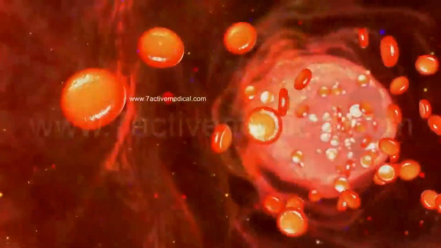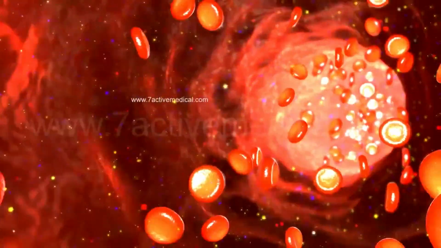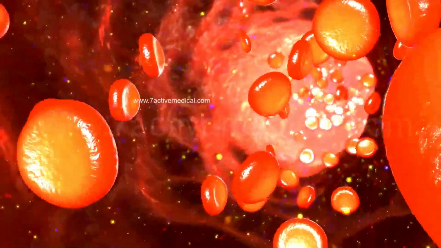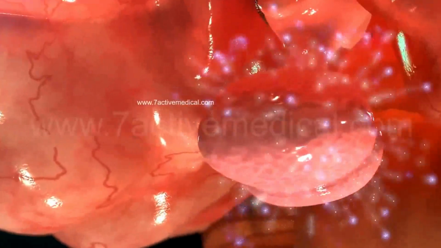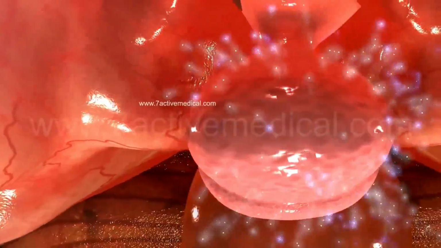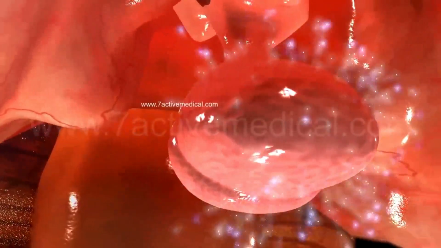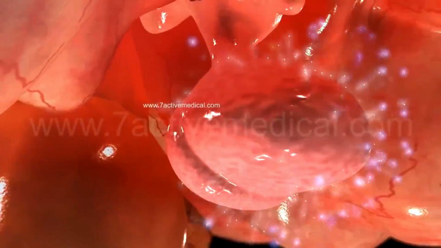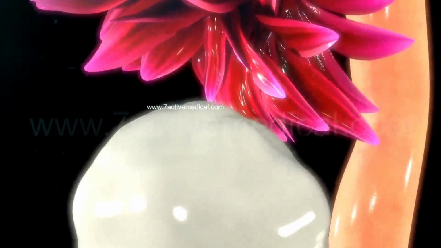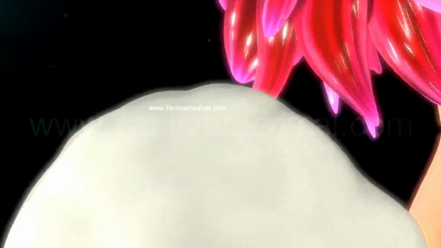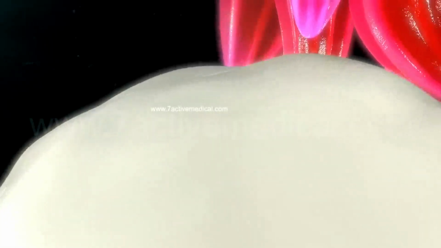Around day 12, there is a surge of estrogen into the bloodstream, which reaches the hypothalamus, resulting in the increased secretion of GnRH and stimulating the production of luteinizing hormone, or LH, by the pituitary gland. This flooding of LH into the bloodstream causes the follicle to bulge, acting as a trigger for the rupture of the follicle and ovulation around the middle of the cycle.